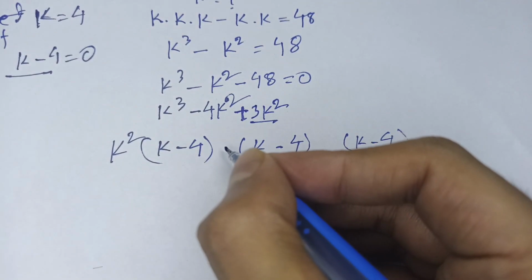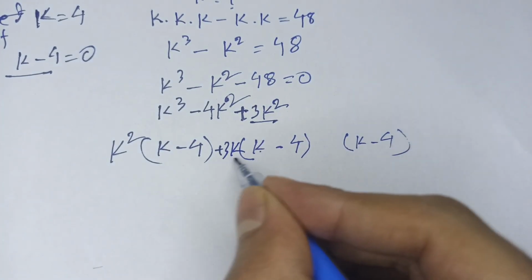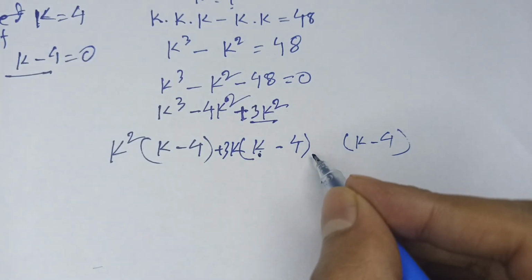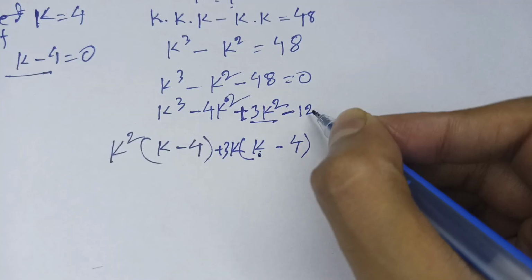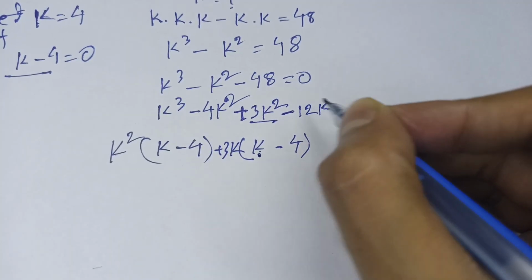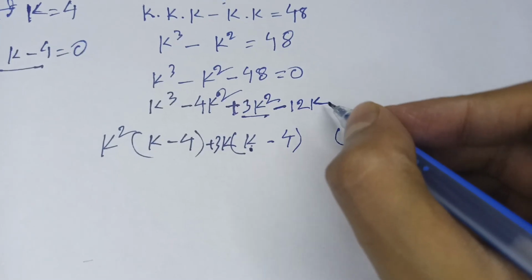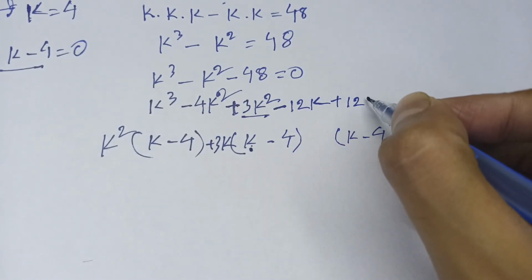I multiply here 3k. 3k and k, it will be 3k square. 3k and negative 4, it will be negative 12k. But in our previous line k is absent, so I add positive k.